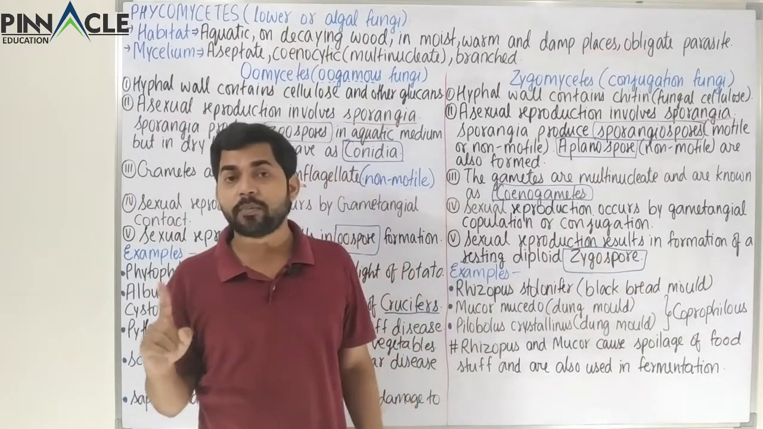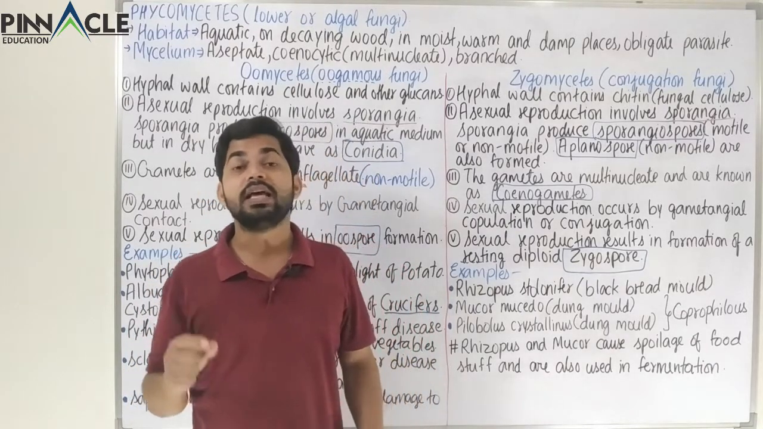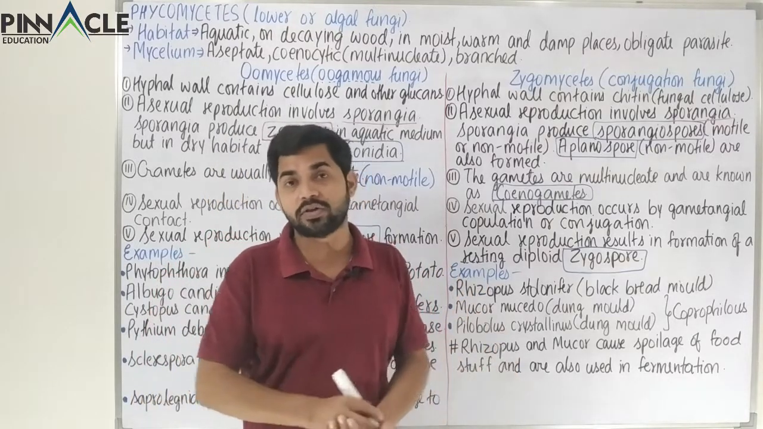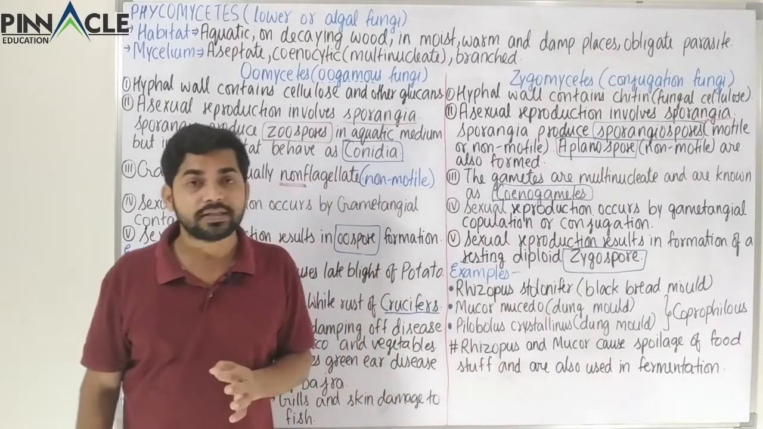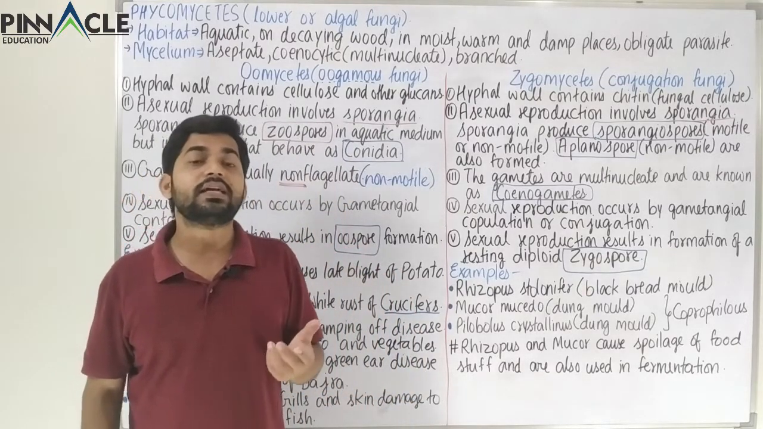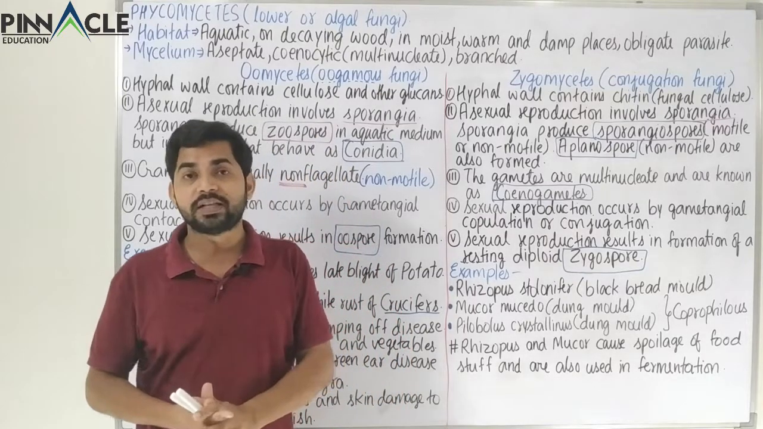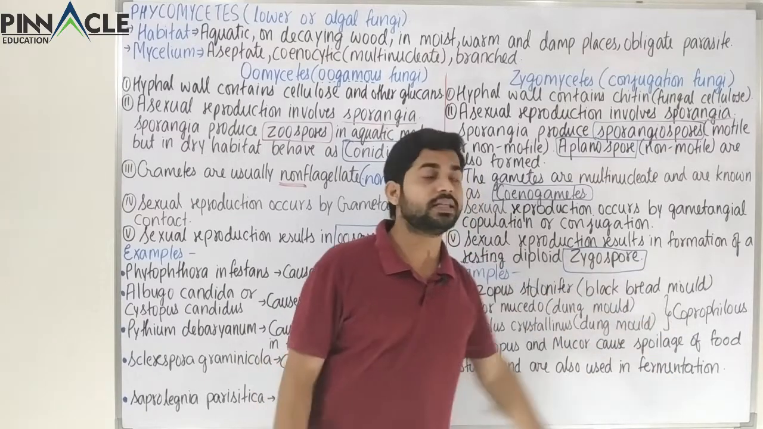Apart from Phycomycetes, there are various other fungal species, like the next category that we are going to study, the Ascomycetes. In Ascomycetes, we will also see there is a very big group of fungi which is coprophilous, that is, it grows on dung or fecal matter of other animals.